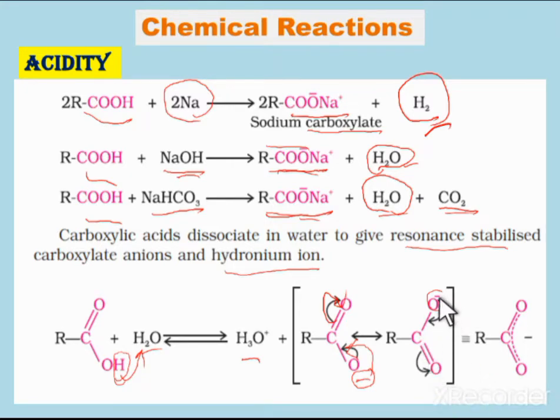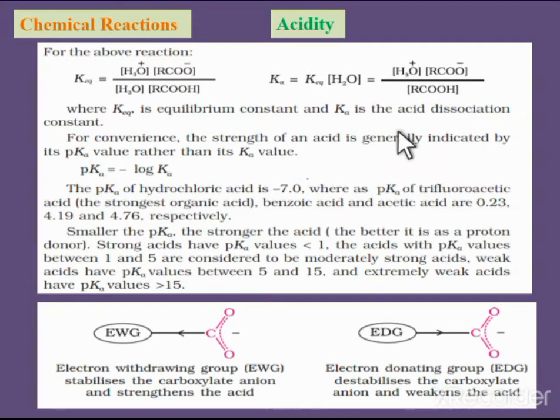When the opposite process takes place, we obtain the first compound again. So this is the resonating structure of the carboxylate ion. This way the carboxylate ion is more stable by loss of a proton, and because of that it is more acidic in nature.